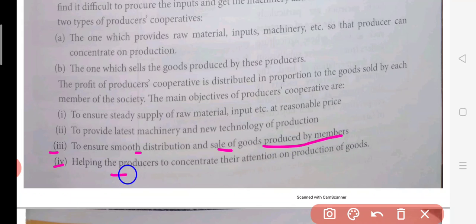Now the fourth one, helping the producers to concentrate their attention on the production of goods. Now as the purchase of the raw material and sales of the goods are already taken care of by the producers cooperative society, there is no problem now to produce the goods easily. They can focus, or they can put their attention upon the production of the goods. So this is how they can also improve the quality of the goods, because all the work has already been taken care of by this producers cooperative society. So there will be very few problems faced by the small producers, and they'll be focusing on maintaining the quality of the goods. Okay,